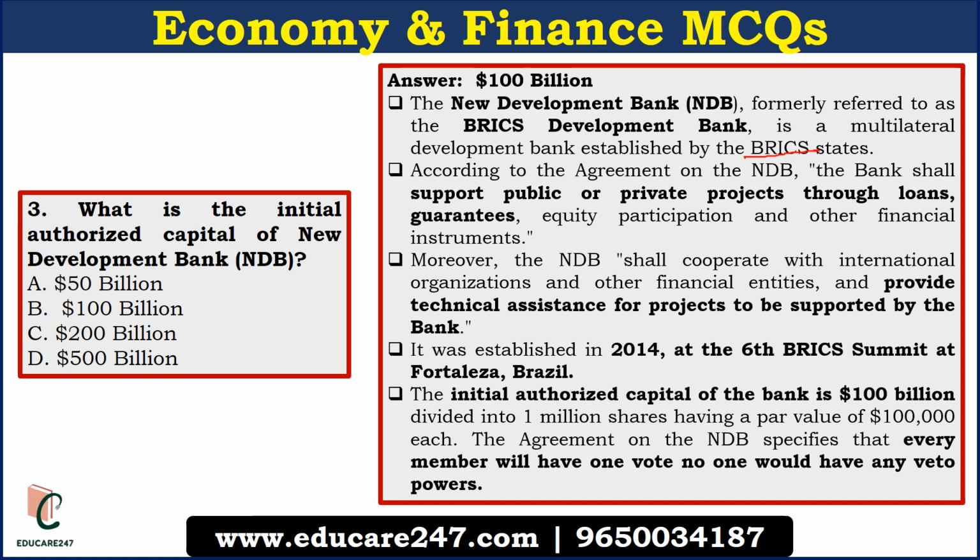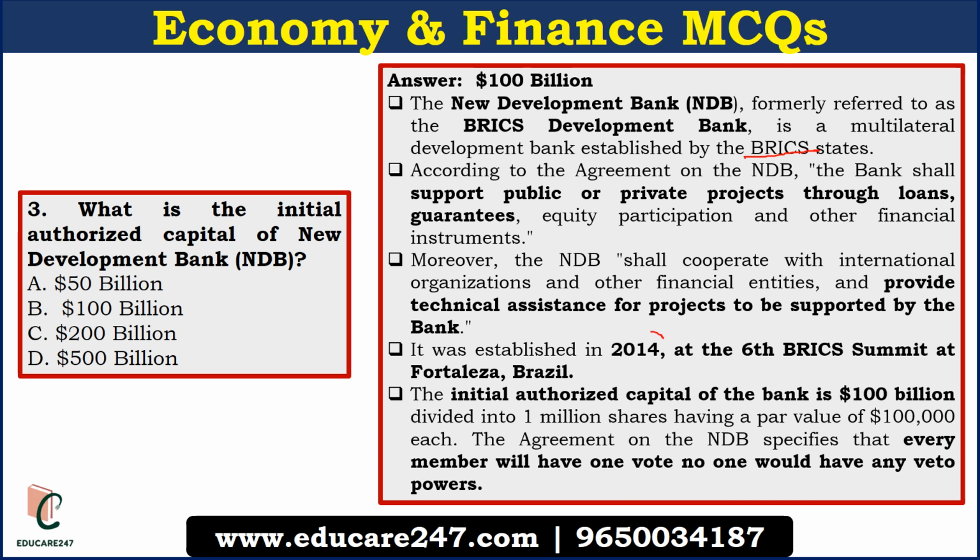So basically, these banks will provide loan to public and private projects either through loan guarantee or through equity participation. This bank will also collaborate with different international organizations to finance the project and also provide the technical support for the project. That is very important.